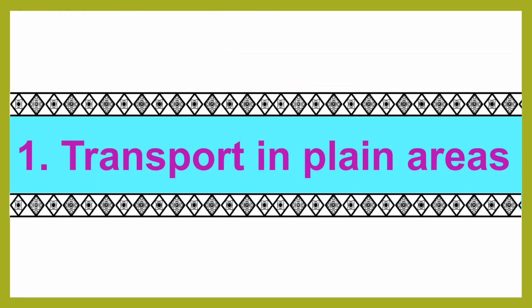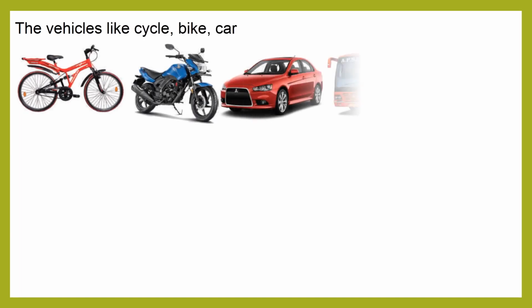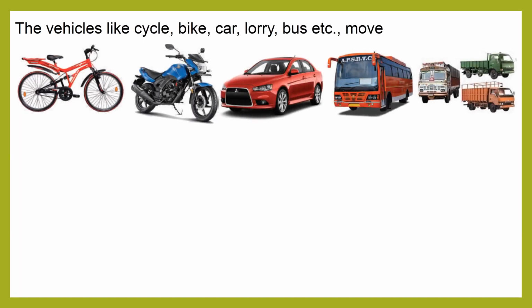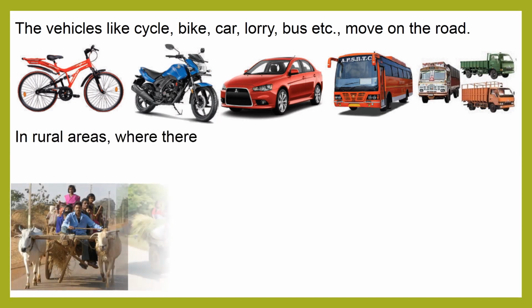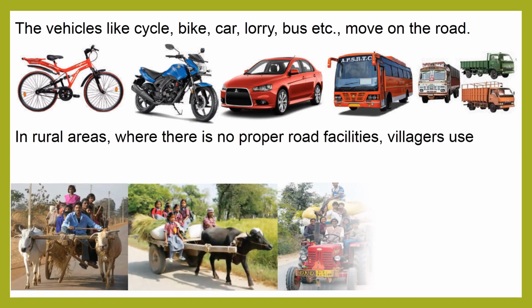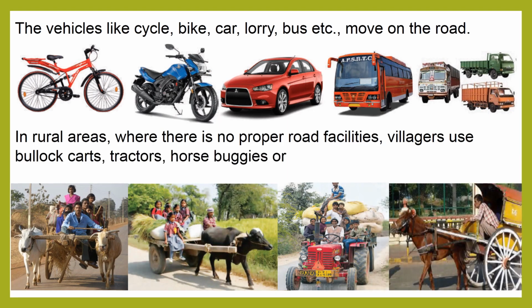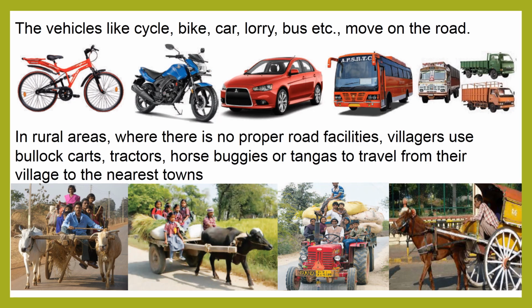First, we learnt about transport in plain areas. The vehicles like cycle, bicycle, bike, car, lorry, bus, etc. move on the roads. In rural areas where there is no proper road facilities, villagers use bullock carts, tractors, horse buggies or tangas to travel from their village to nearest towns.